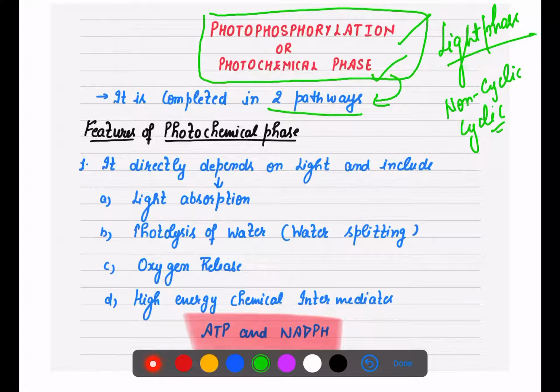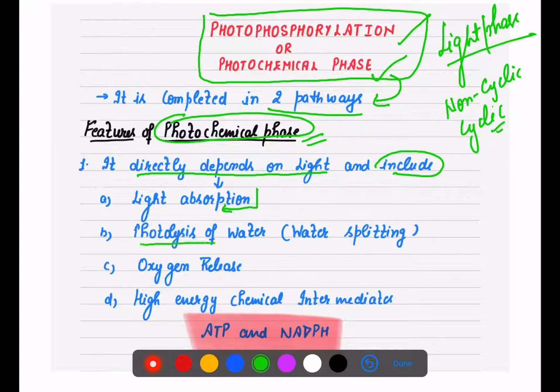If I have to give you a summary of what you will get from this photochemical phase, from this light phase: first, you know now that it depends on light. What will you need here? First, it will absorb light.